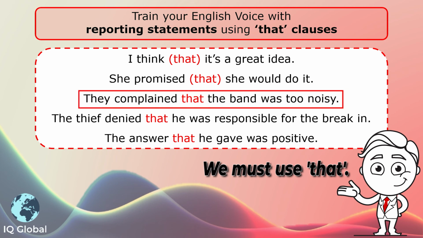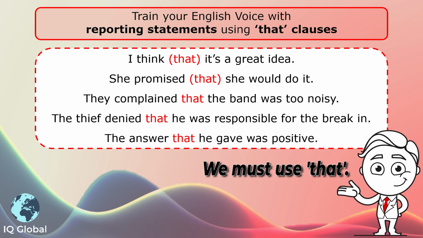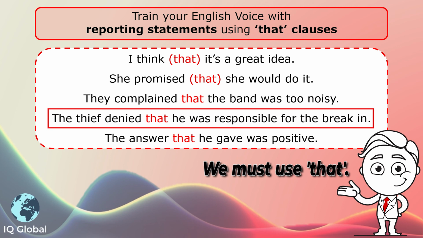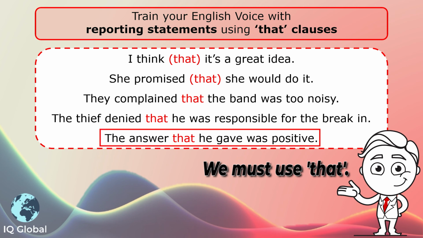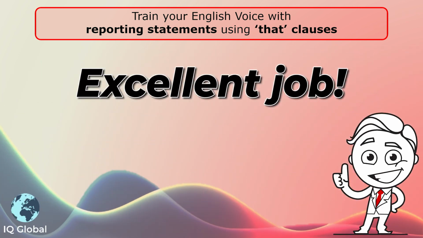For the next three examples, we must use that after these reporting verbs. They complained that the band was too noisy. The thief denied that he was responsible for the break-in. The answer that he gave was positive. And that's how we use that in reporting statements.